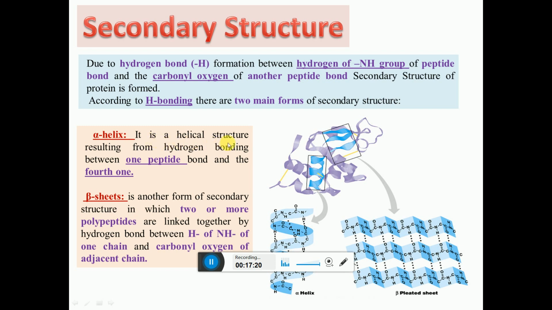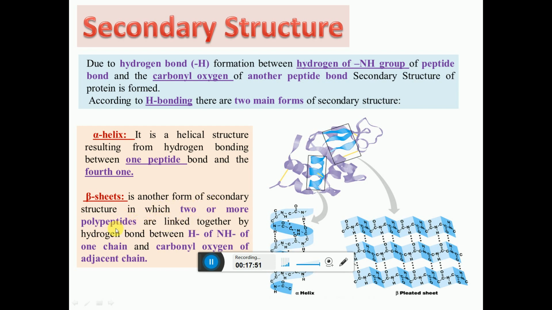Alpha helix is the helical structure resulting from hydrogen bonding between the first peptide bond and the fourth one, meaning in between, 3 amino acids are present. In this way peptides form a helical structure. At every 4th amino acid there is a hydrogen bond, and it forms the alpha helical structure. And the second one is the beta pleated sheet, another form of secondary structure in which